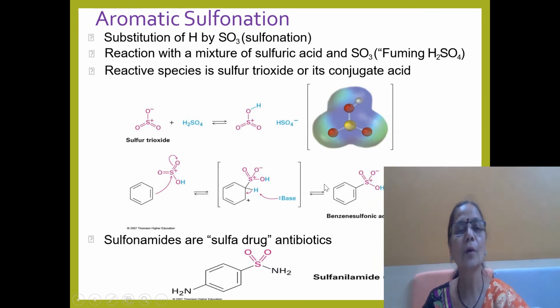Therefore, the overall reaction is that the benzene ring, by sulfonation, by reaction with the SO3 electrophile, gets the SO3H substituted on the benzene ring. Therefore, this electrophile gets substituted. Therefore, it is electrophilic substitution. Sulfonamides or sulfa drug antibiotics contain this.